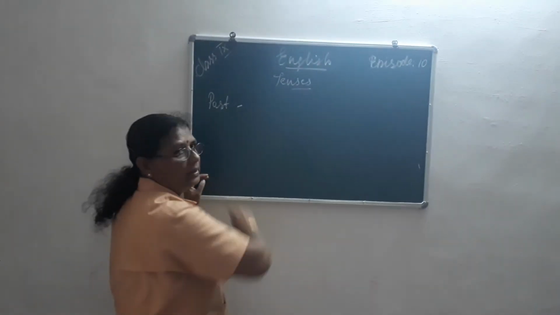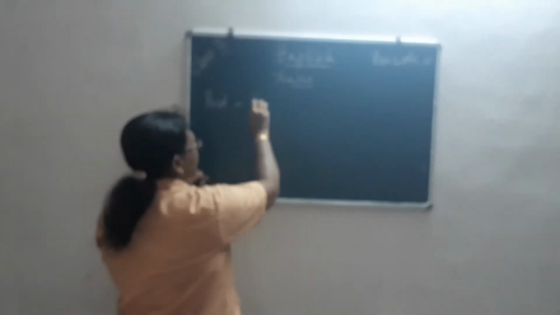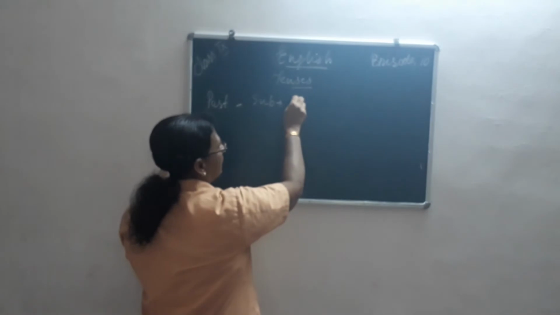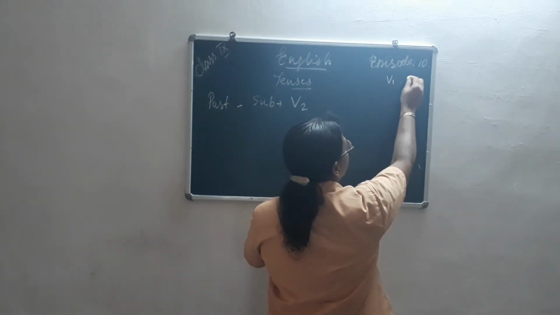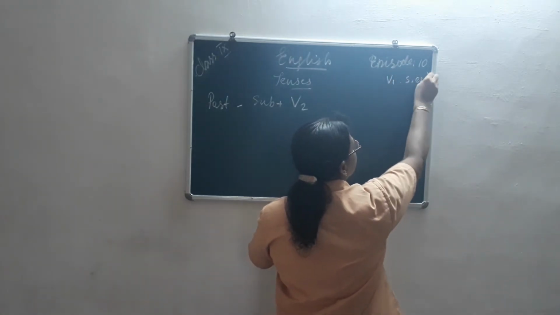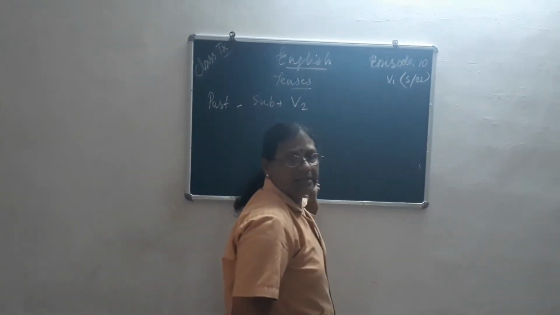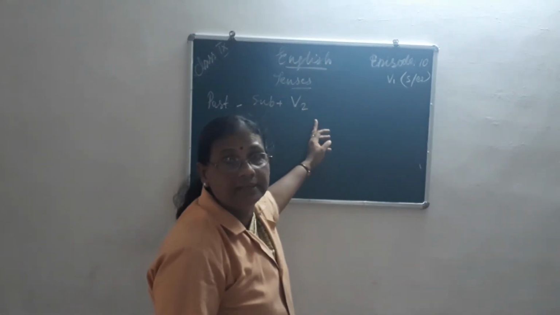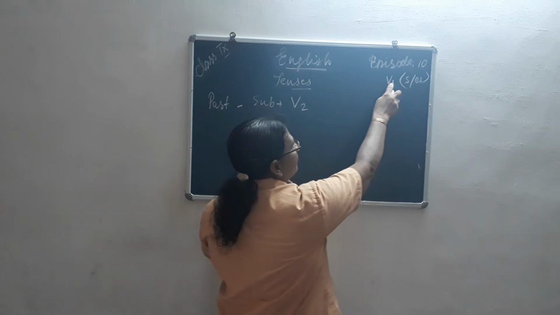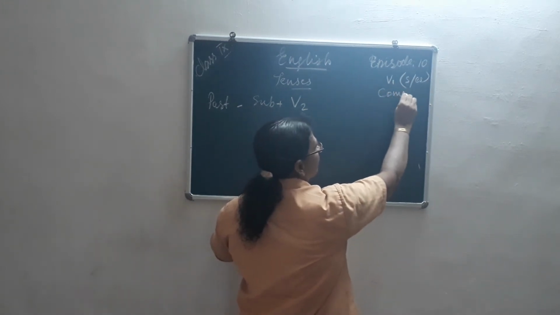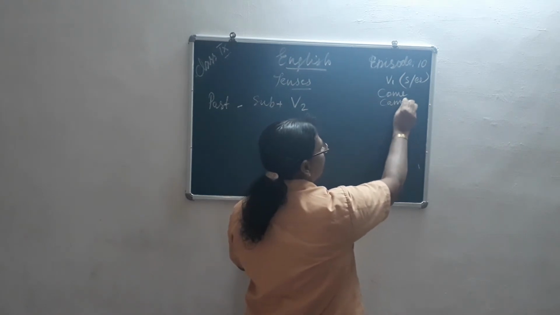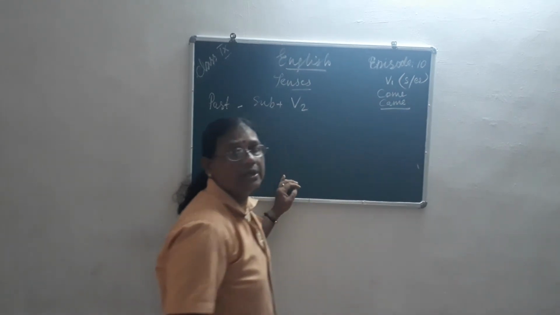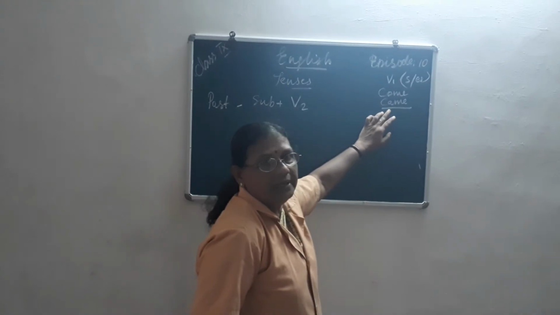First one, simple past. The subject plus the second form of the verb. In the first we said verb 1, that is either s or es is added, isn't it? Here we are going to write the second form. Suppose the first form is come. What is the second form? Yes, the second form is came. We are going to use the second form of the verb.